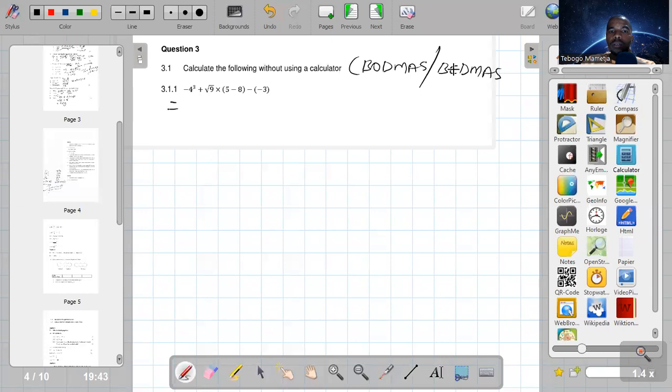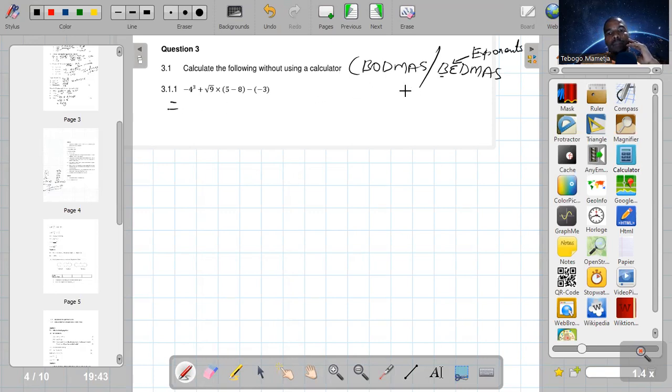So this E is for exponents. So this can be exponents and surds. Exponents or surds. Okay, now they say BODMAS or BEDMAS. The first one is bracket. What does bracket mean in BODMAS? It means if there's something that we need to solve inside the bracket, we need to do it first. Or if there's nothing, we can multiply out the brackets.